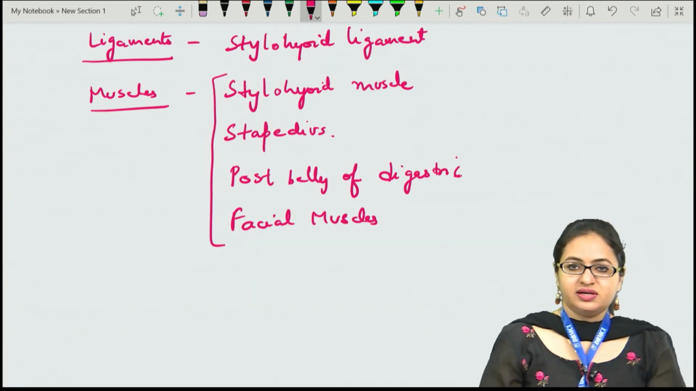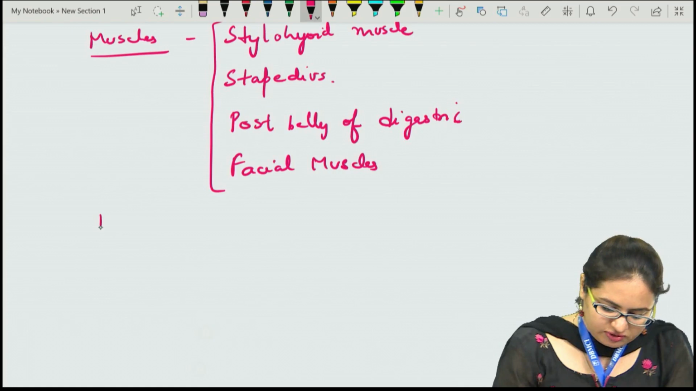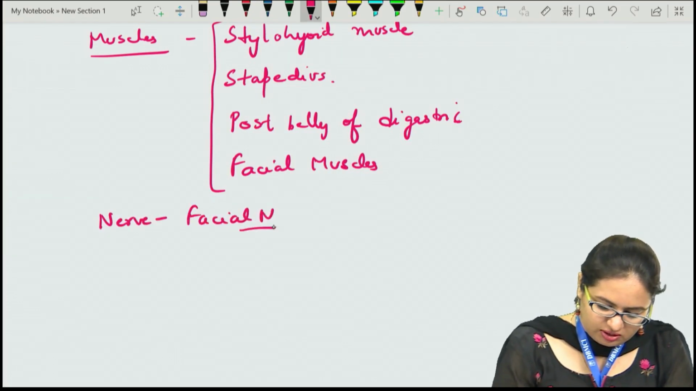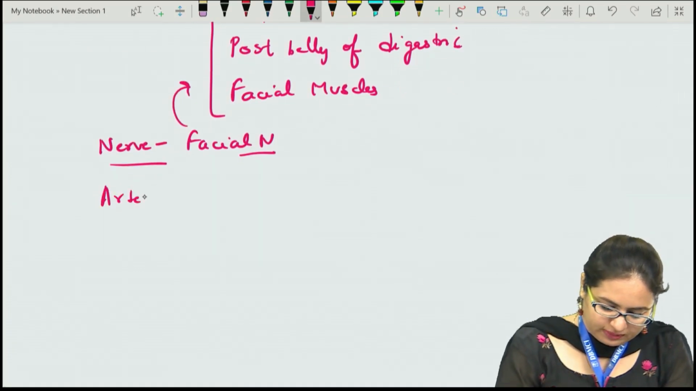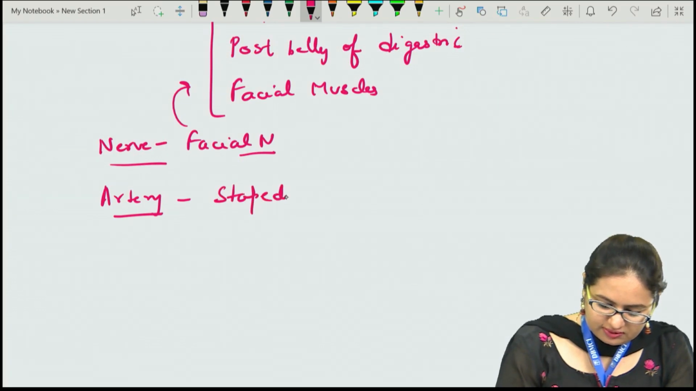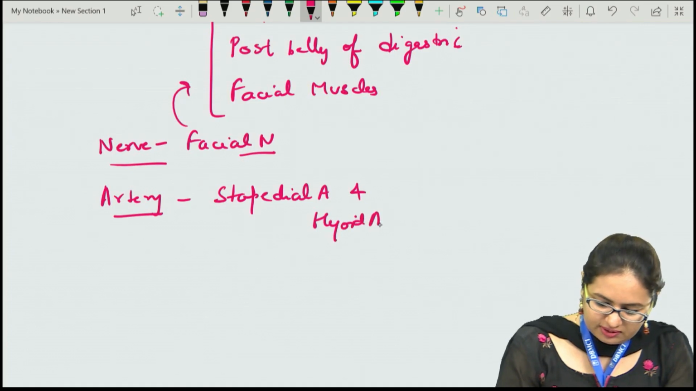All these muscles are derived from the second arch, and if we talk about the nerve of the second arch, that is the facial nerve. So this facial nerve now will be supplying all these muscles. The artery of the second arch is the stapedial artery, as well as it also includes the hyoid artery.